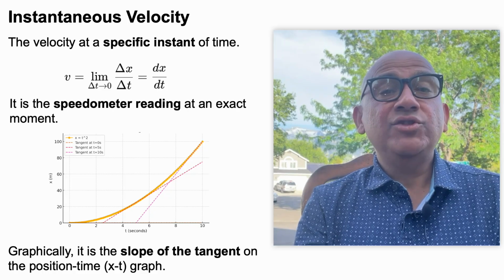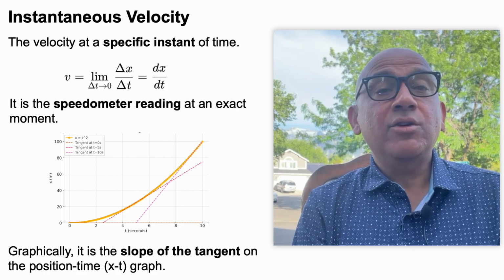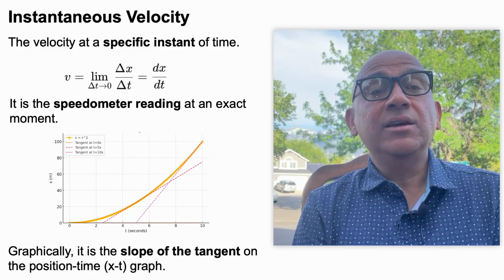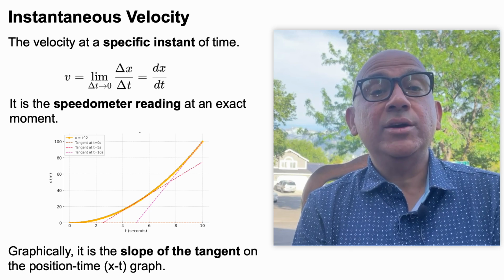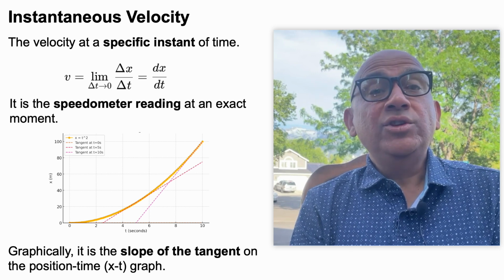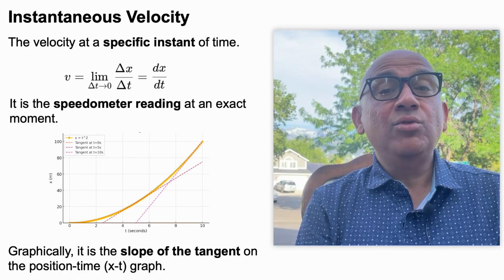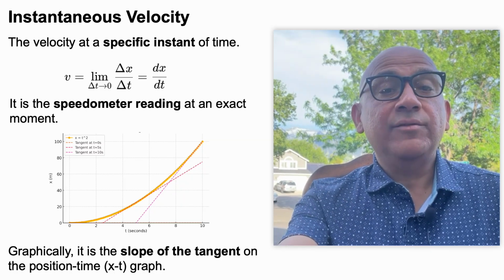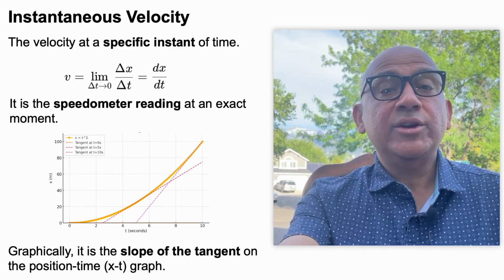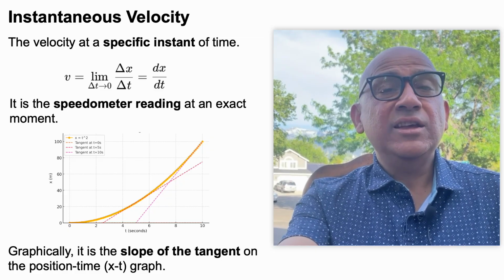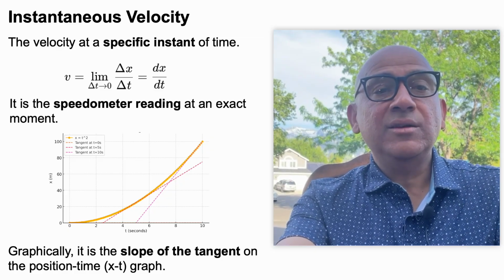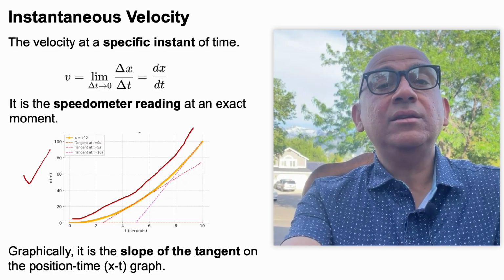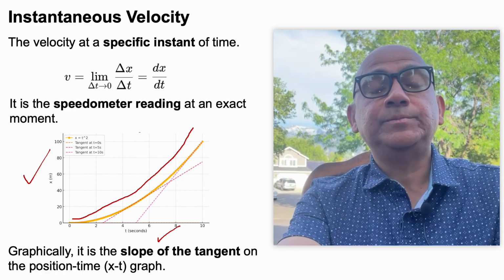In the graph which you are seeing here, I have plotted on the y axis the distance travelled by an object and on the x axis the time over which it is going. So, instantaneous velocity is the slope of the tangent on the position x versus t graph. Let me elaborate on this a little more. Here, position is on the y axis and time on the x axis.